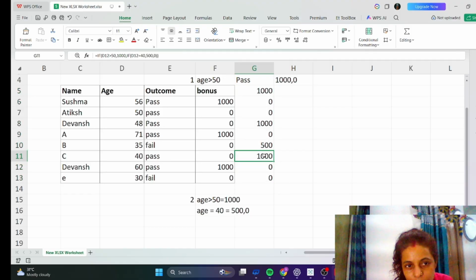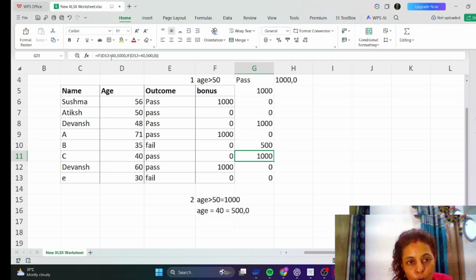Why is it saying 1000 here? I think it is taking it like less than. So guys, if the formula works like that, you just have to apply it like that.